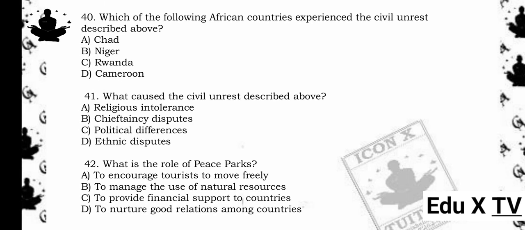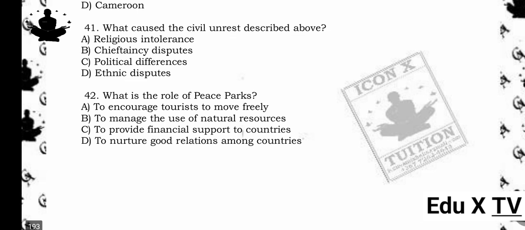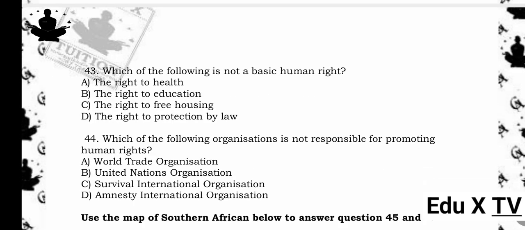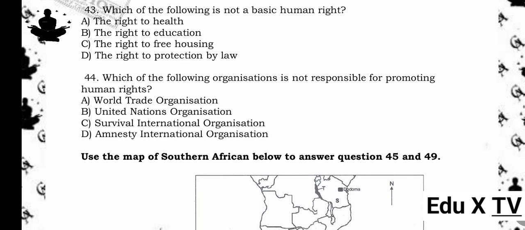42. What is the role of peace parks? A. To encourage tourists to move freely. B. To manage the use of natural resources. C. To provide financial support to countries. D. To nurture good relations among countries. The answer is D. To nurture good relations among countries. Reason being, peace parks promote cooperation and peace by managing shared natural resources across borders.